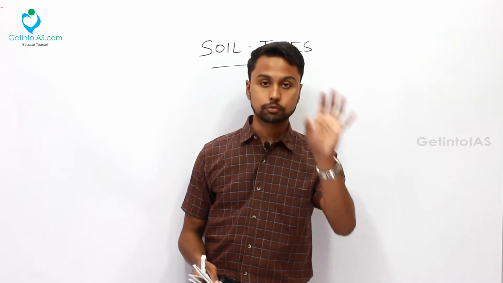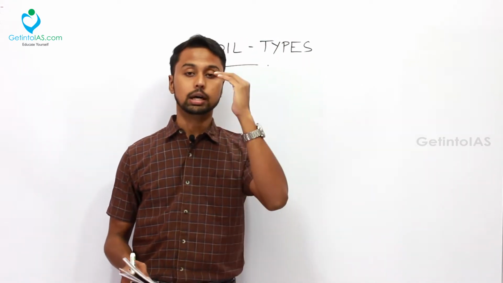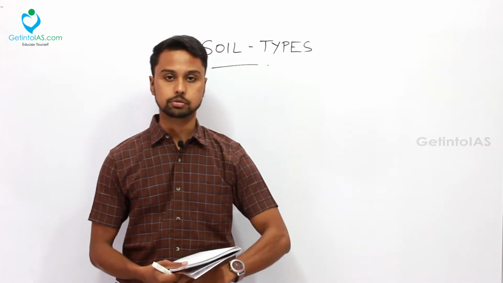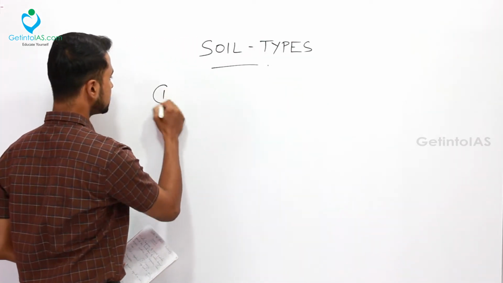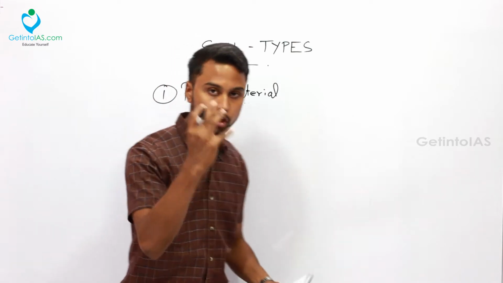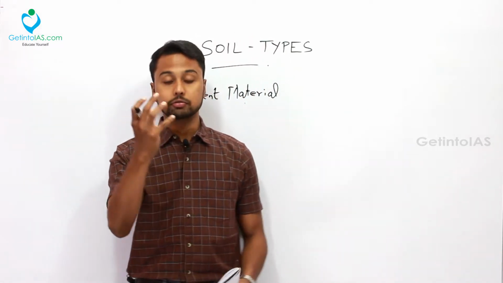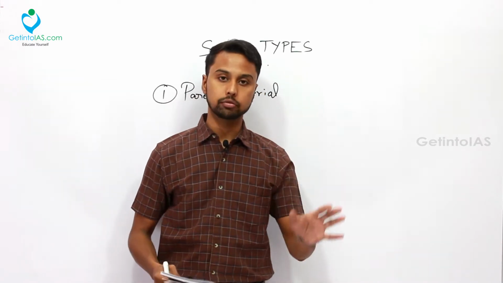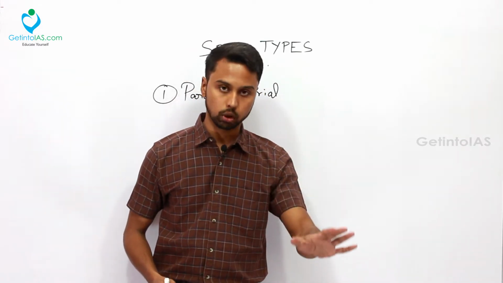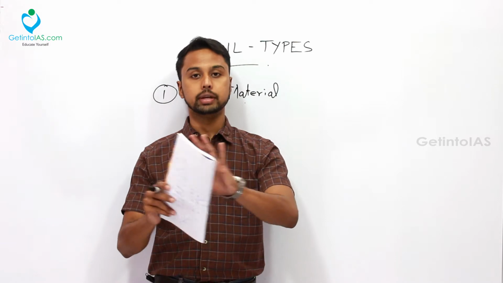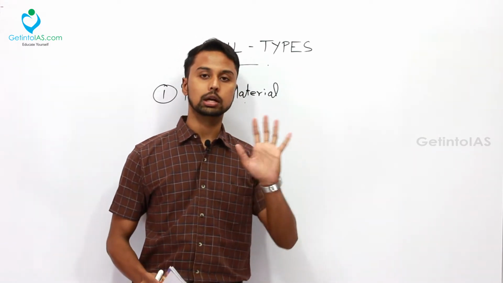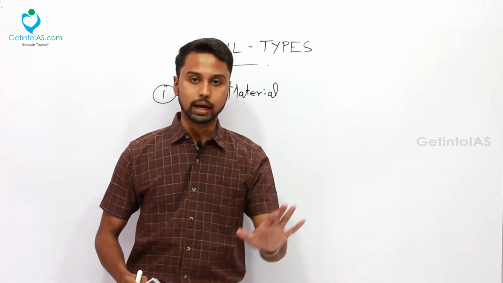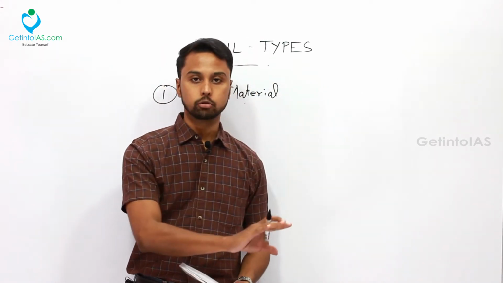How is the soil formed? What are the characteristics for this soil formation? That we'll see first of all before diving into the types of soil. So the first characteristic required is your parent material. This soil is formed because of disintegration of a rock. Okay, so this cycle we have seen in physical geography. If you have not watched that video, just go and watch that video. In physical geography, we have dealt in detail about the soil formation, about sedimentary rocks, the rock formation. So in continuation to that, we know how this soil has been formed from the rock.